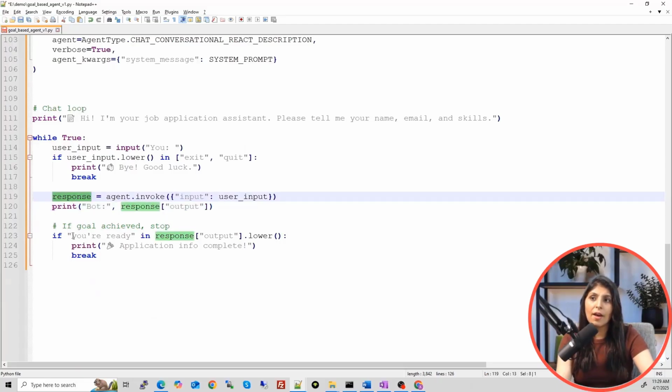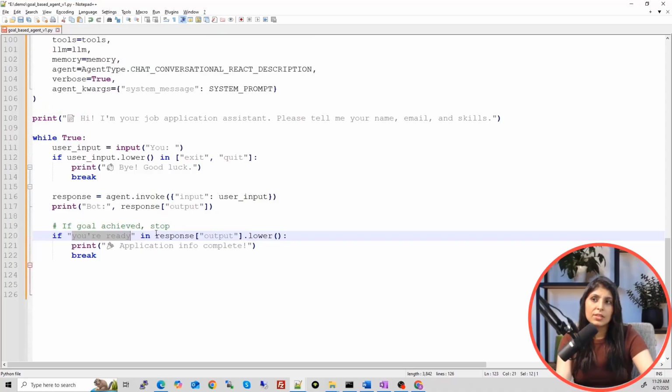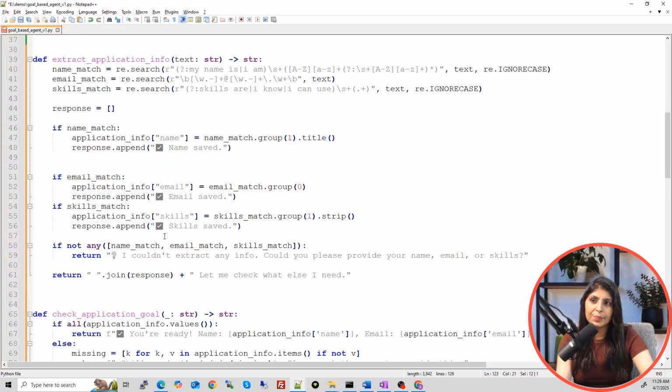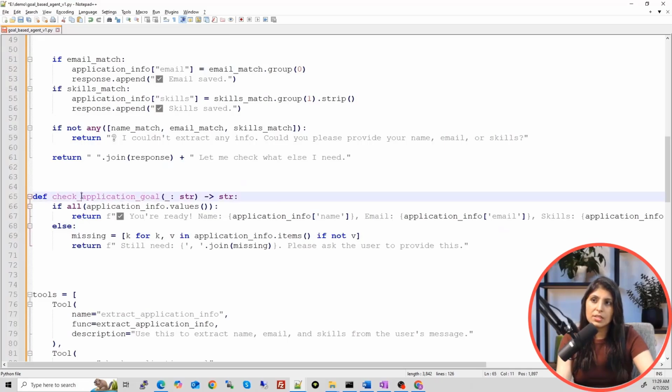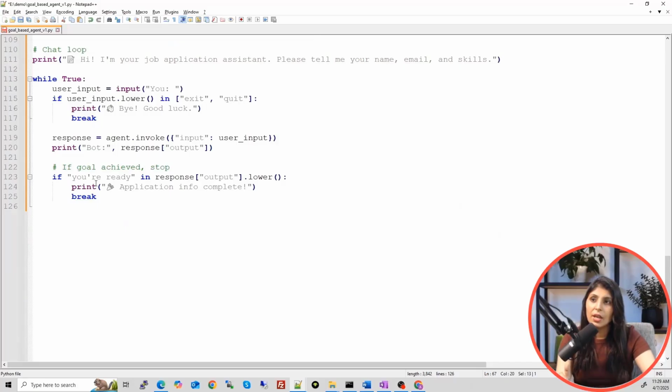If this response have "you are ready" in it, see, just go above and see this check application goal. Here we have mentioned that if everything is provided, then it should return "you are ready," and then it will show you the application info, everything, your name, email and skills, right? So "you are ready" is mentioned over here if everything is provided by the user. So that's what we are writing. If "you are ready" in the response which bot provided, then it will show the output "application info is completed," and then we are breaking the loop.